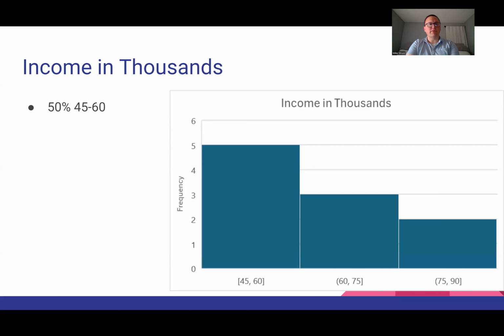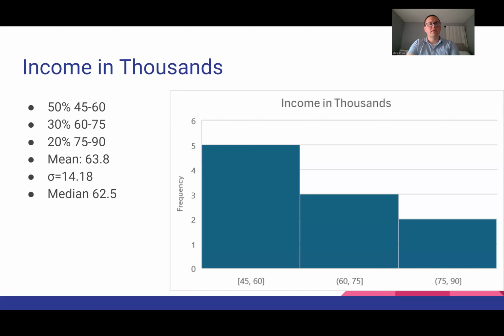50% of the customers had an income between 45 and 60,000. 30% had incomes of 60 to 75,000, and 20% had an income of 75 to 90,000. The mean or average customer has an income of 63.8 thousand. The standard deviation of this data set is 14.18K, and the median customer made 62.5 thousand.